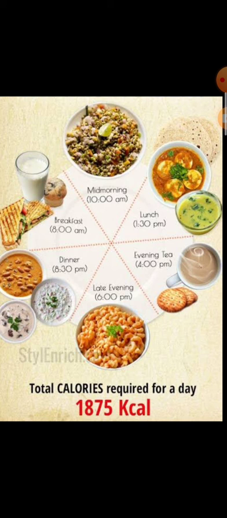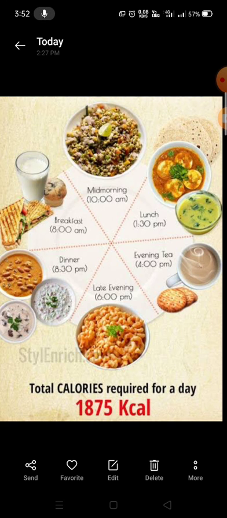So a physical worker like a laborer, like the domestic servants that we have at home, they all need more and more carbohydrates because they have more physical activity. They do more physical activity and then they will need a good amount of food. Okay, so everyone has a different kind of diet, and it depends on the amount of nutrients they need.